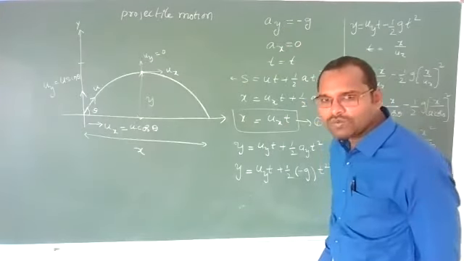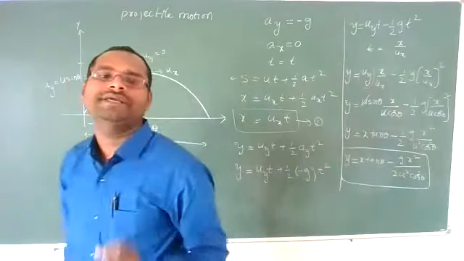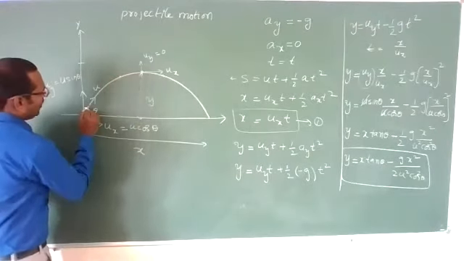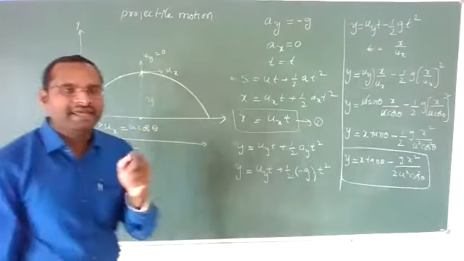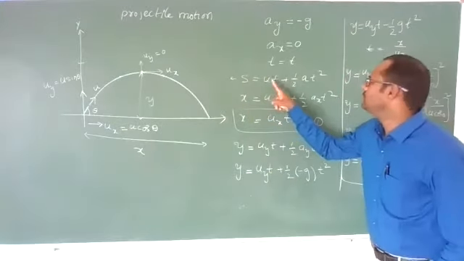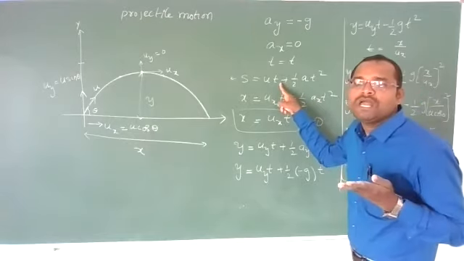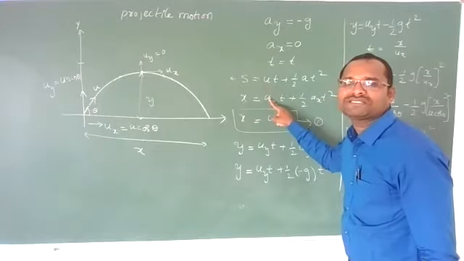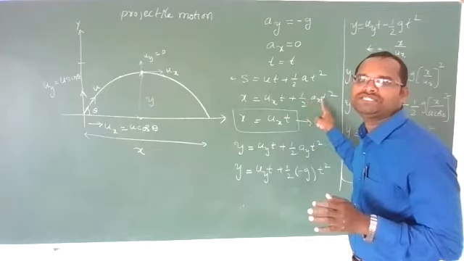Now let us find the horizontal and vertical distance traveled by the body at any one particular position. Let us find it in a time t. Now in a time t, we know distance s is equal to ut plus half at square. Now I am writing this equation only along x-axis. s will become x, u becomes ux, time will be the same along x and y axis, plus half into ax t square.